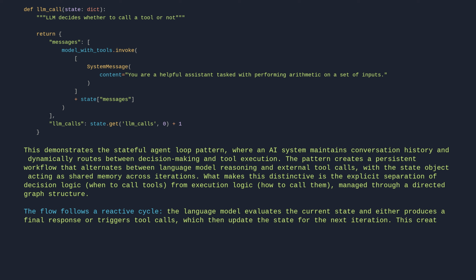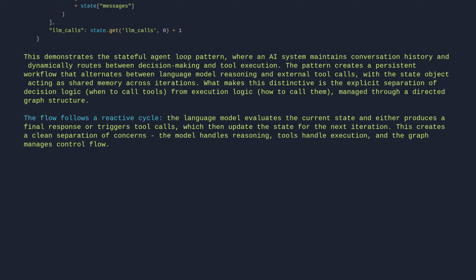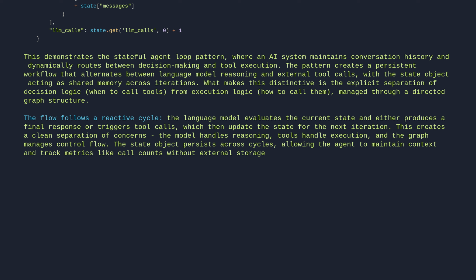This creates a clean separation of concerns. The model handles reasoning, tools handle execution, and the graph manages control flow. The state object persists across cycles, allowing the agent to maintain context and track metrics like call counts without external storage. This pattern solves the problem of building reliable, observable AI agents that can handle multi-step tasks.